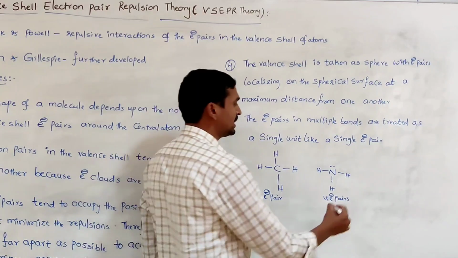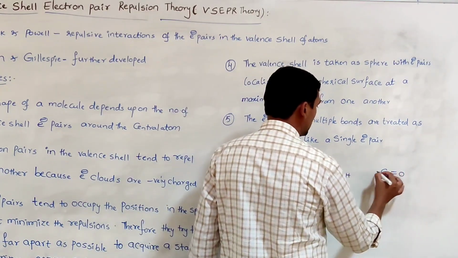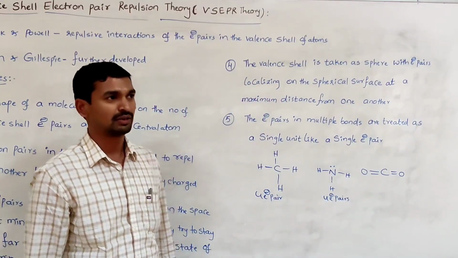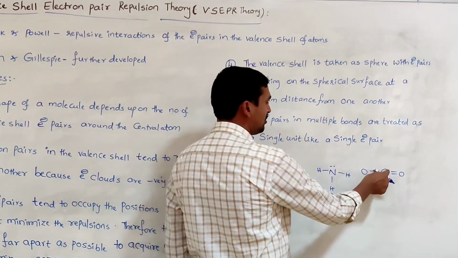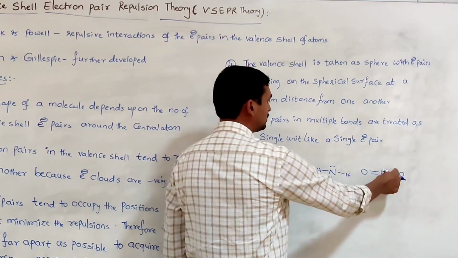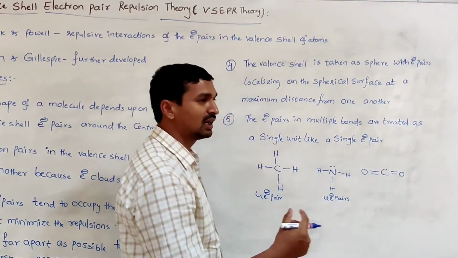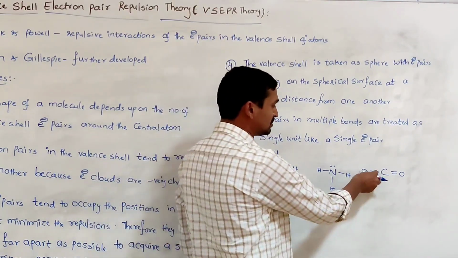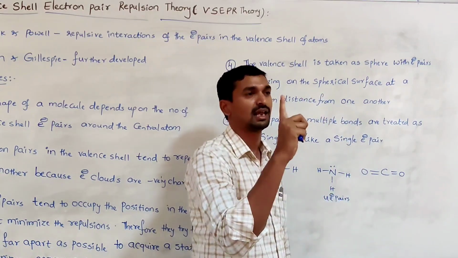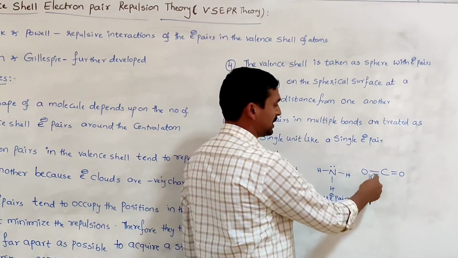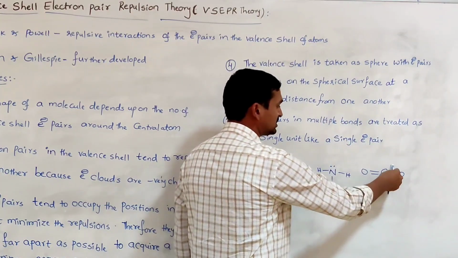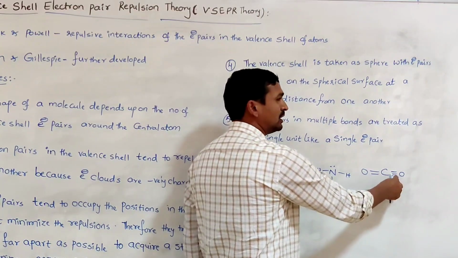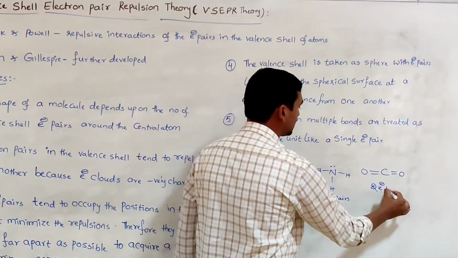For example, in the carbon dioxide molecule, C double bond O, C double bond O. Here, normally, how many bonds are there? 1, 2, 3, 4. So by seeing the bonds, generally we would say 4 electron pairs are present. Not like that. This multiple bond is treated as a single electron pair. So these together are called 1 electron pair, and this is also treated as a single unit. So 1 and 1, totally 2 electron pairs are present.